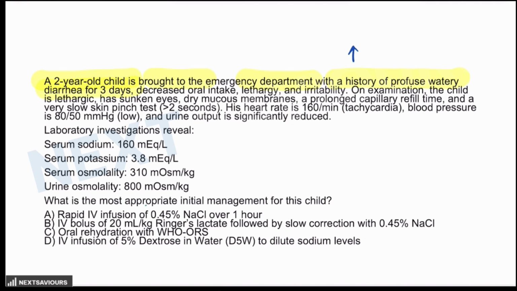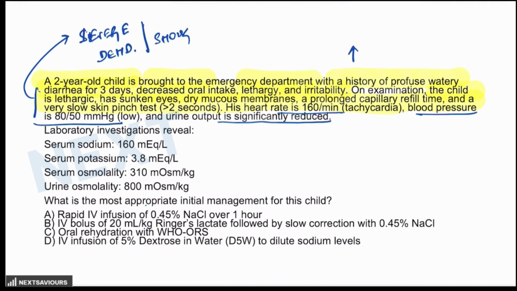Now, point number 2 is that there is decreased oral intake, lethargy, and irritability. On examination, the child is lethargic, with sunken eyes, dry mucous membranes, prolonged capillary refill time, and a very slow skin pinch. Now, these features are suggestive that the patient is suffering from severe dehydration. If you continue reading the question, laboratory investigations reveal the serum sodium level to be 160 milliequivalent per liter, which is high. That means it is hypernatremic dehydration.